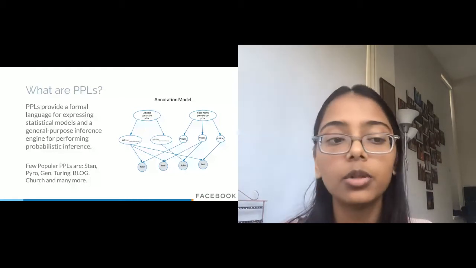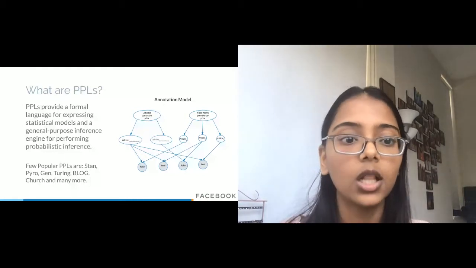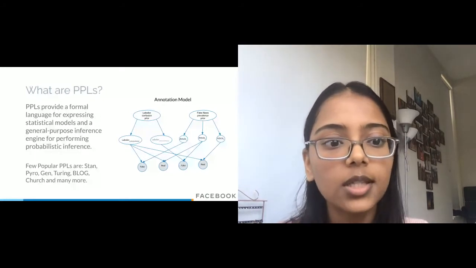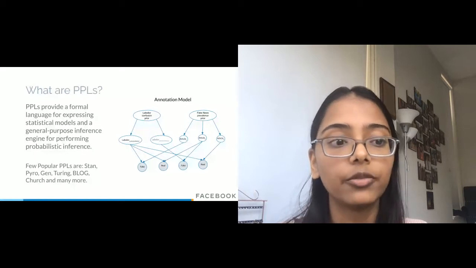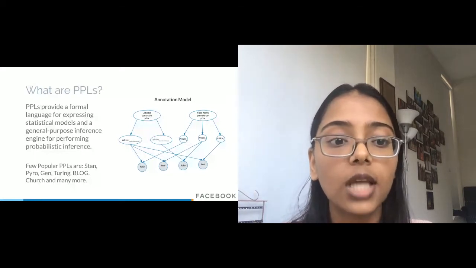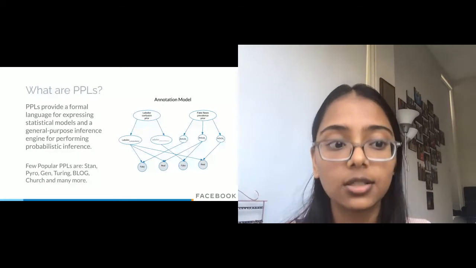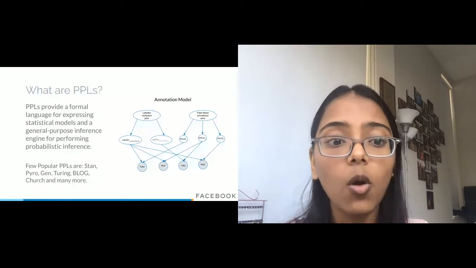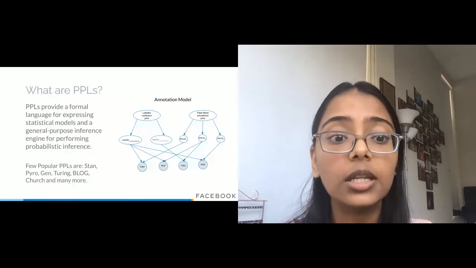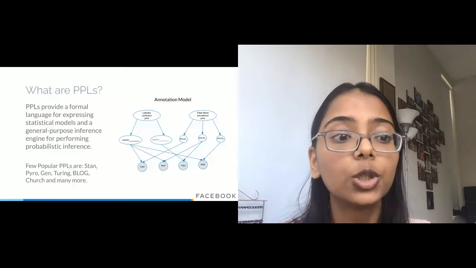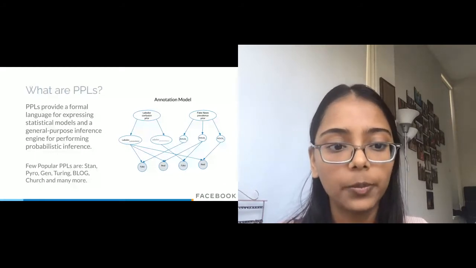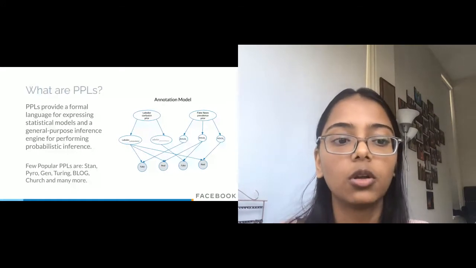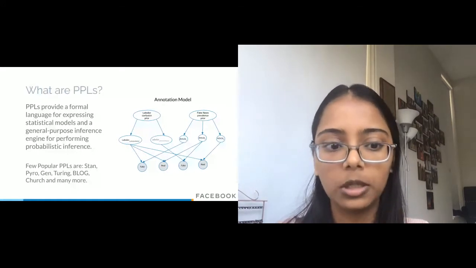So here's an example model from the integrity space. We call this the annotation model. Let's say we have a group of news articles and we're interested to find what percentage of them are fake. We will send these articles out to labelers, and each labeler will classify each article as being fake or real. And our goal is to account for individual labeler biases and determine the true class of each article. At Facebook, we model this problem using a directed graphical model, as shown on the right, and use a PPL to perform inference.